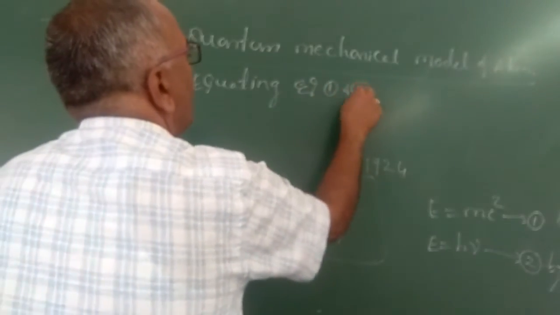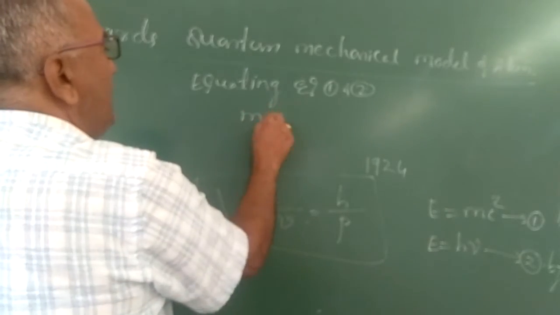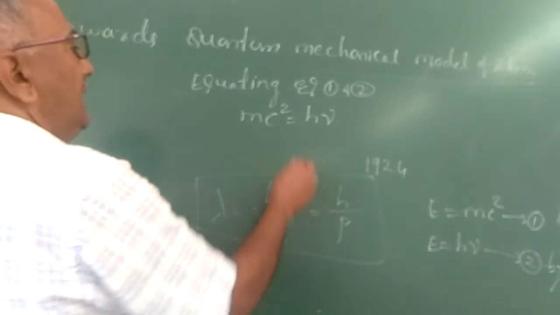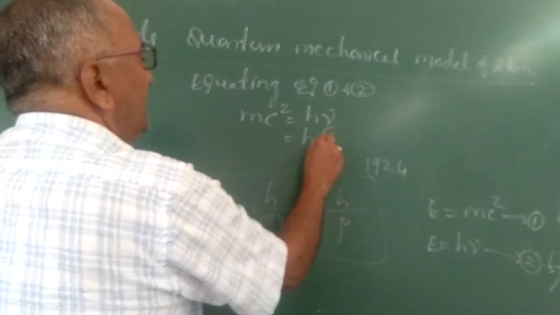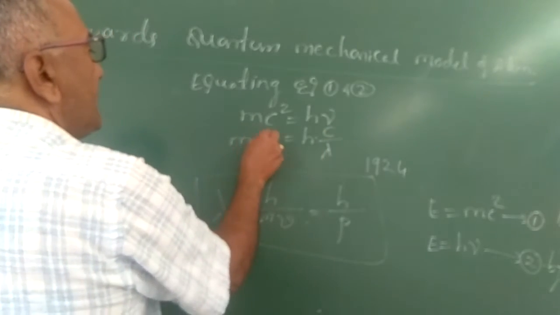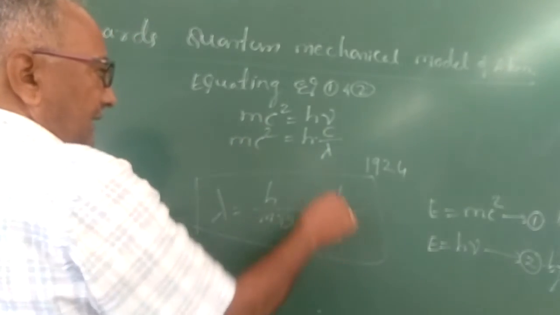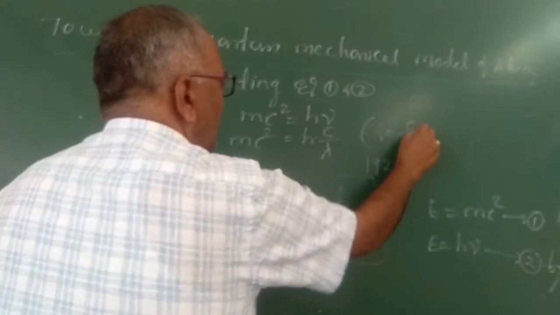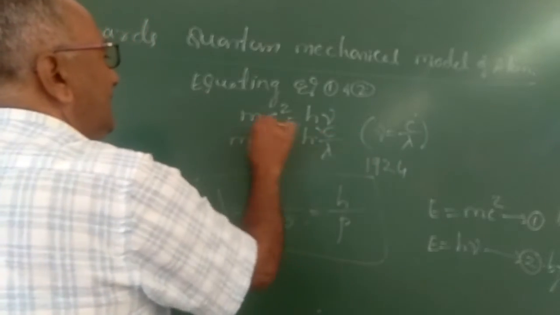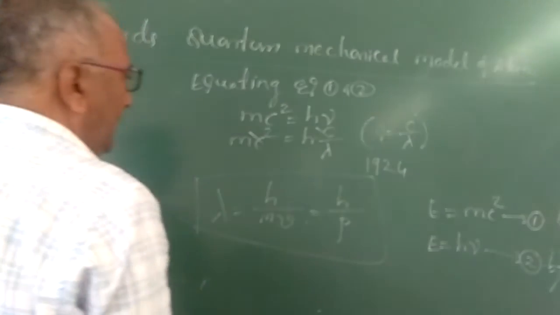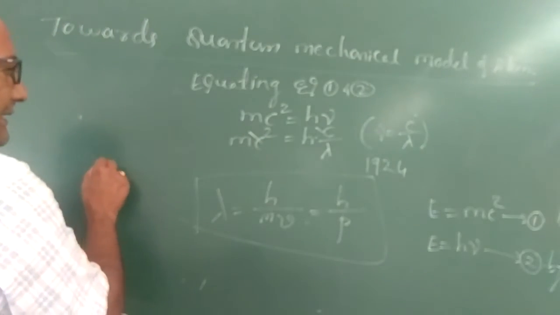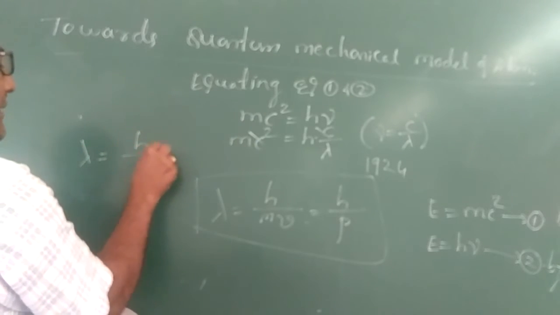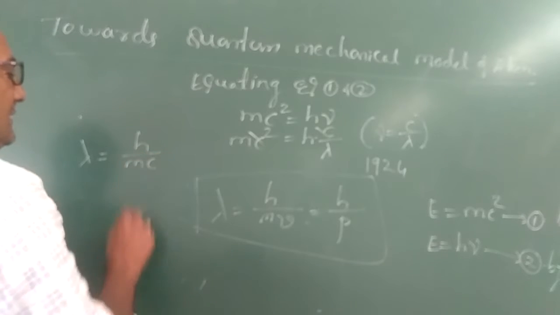So mc square is equal to h nu, and nu is equal to c by lambda, so mc square is equal to h c by lambda. Cancel c, and we get lambda is equal to h divided by m into c.